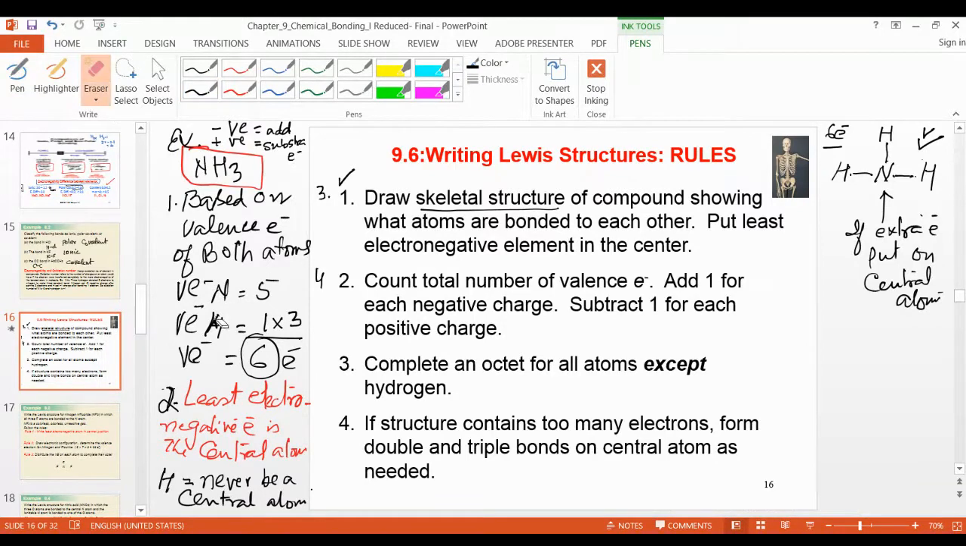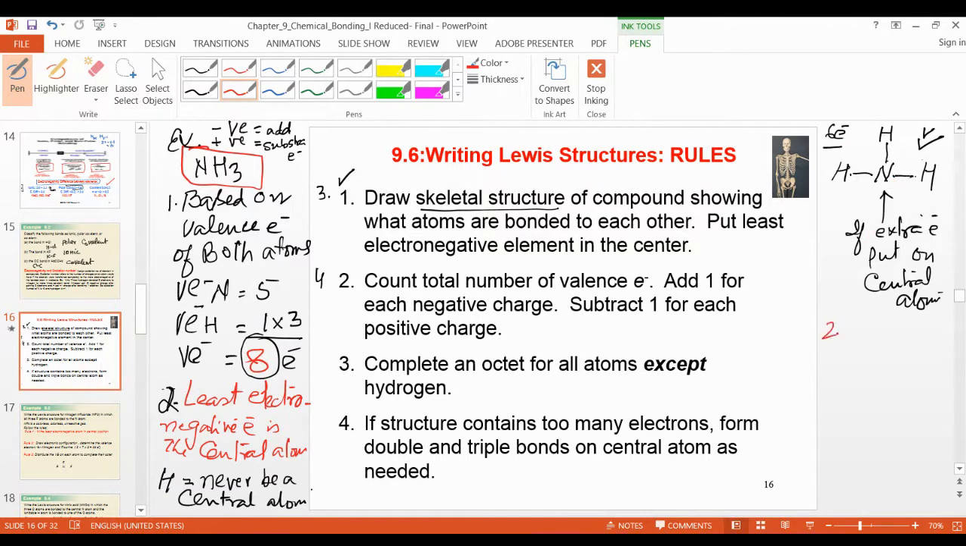Because we have 3 hydrogens. I made a mistake here, I missed that. Because there are 3 hydrogens, so multiply by 3. So that's why this is 3 plus this, the total will be 8 electrons. So now 8 electrons. 6 electrons are complete here, and 2 electrons are left, as I told you.